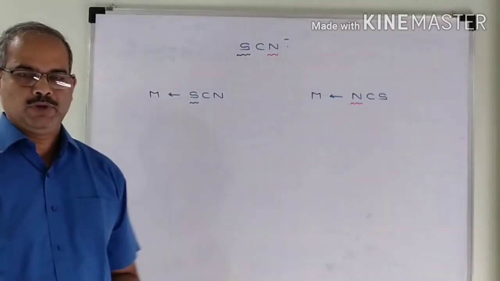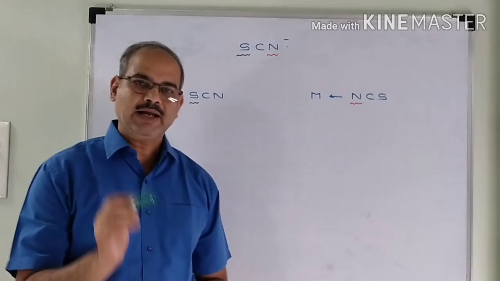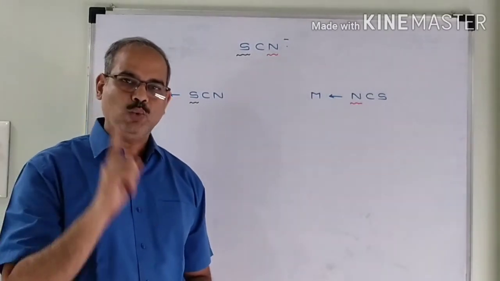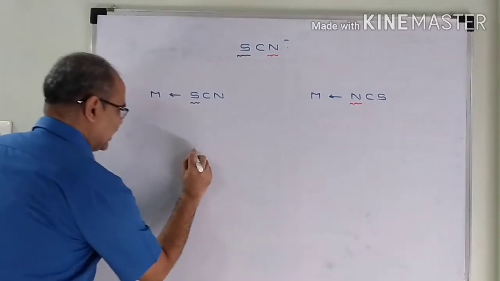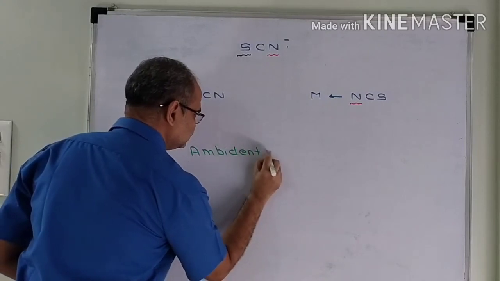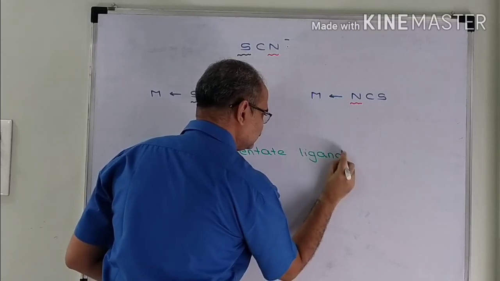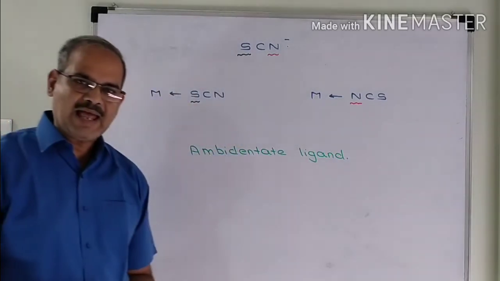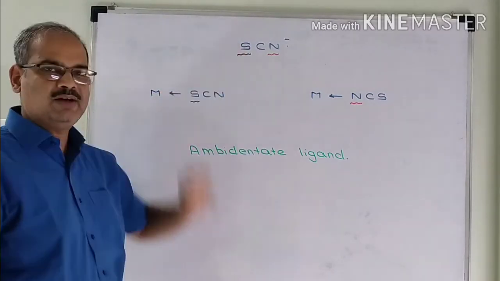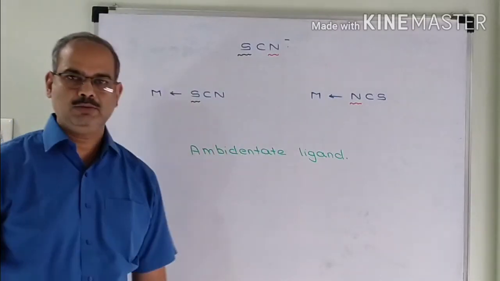Such a ligand which has more than 1 donor atom in it, but at the time of the formation of coordinate bond, it utilizes only 1 donor atom, is called as ambidentate ligand. So, what is an ambidentate ligand? It is a ligand which contains more than 1 donor atom, but utilizes only 1 donor atom for the formation of coordinate bond.